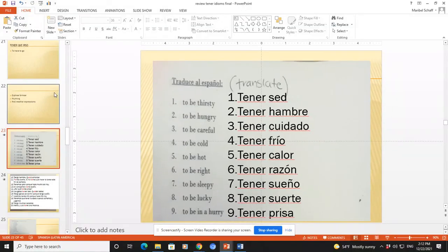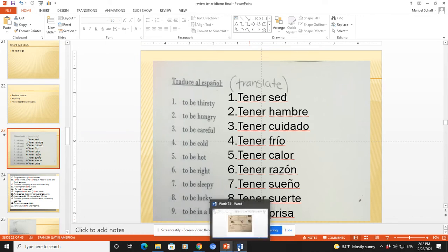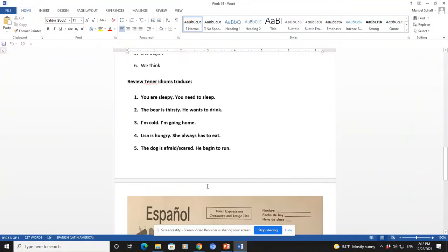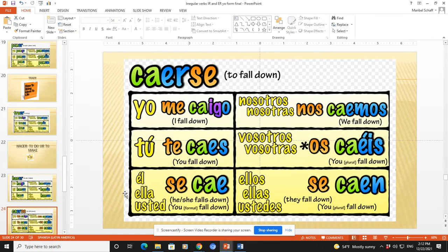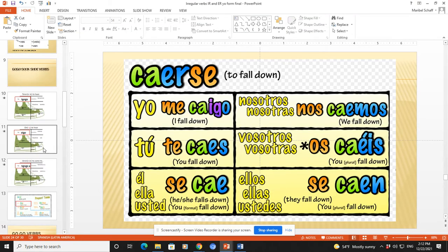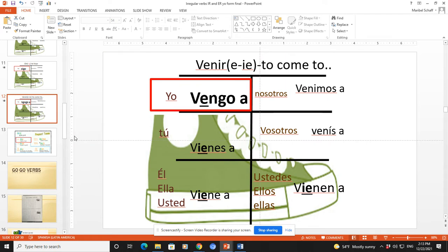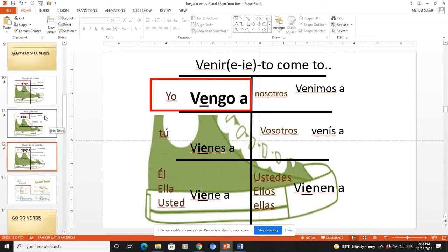Okay, once we pause the video and write the definition for each of these expressions, then we are going to jump into the work for today. So we have a review with the verbs decir, oír, and venir a, which are the go-go verbs that we learned. I remind you, these verbs are posted on your classroom, all around the walls of the classroom, and they are also in your vocabulary package. So you have plenty of opportunity to glance at this information to do the proper spelling.